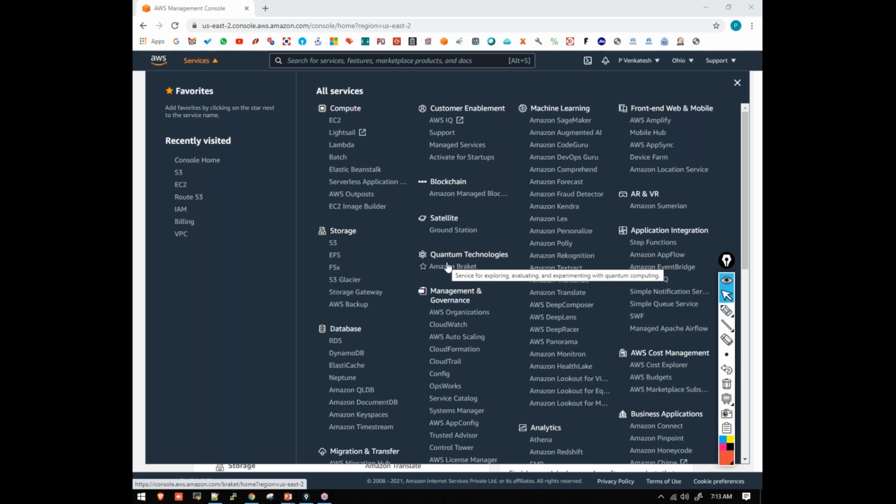Each service is created by AWS for a unique purpose. We can host our applications, maintain our databases, and use IoT related services for the Internet of Things. If you're working on machine learning, there are services related to machine learning as well.